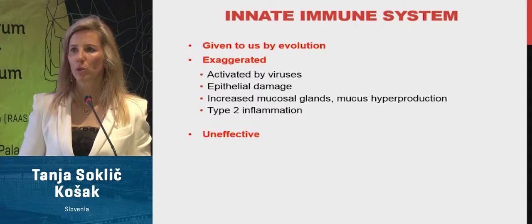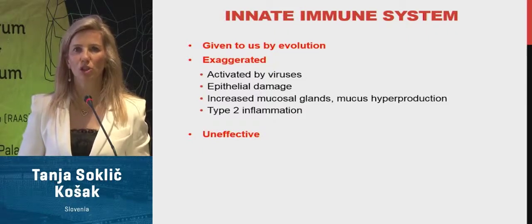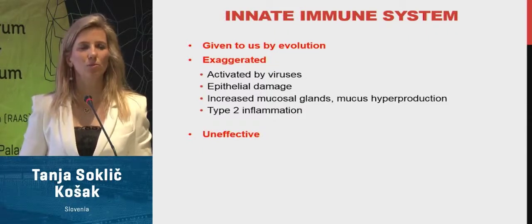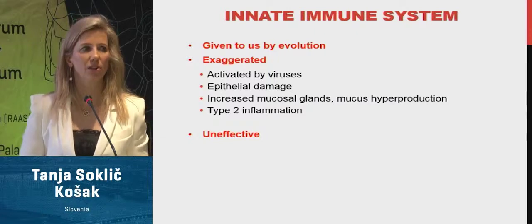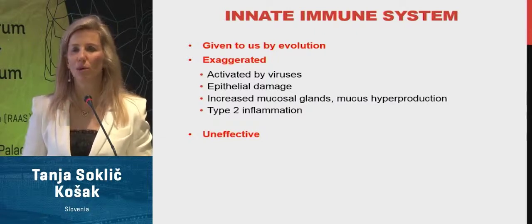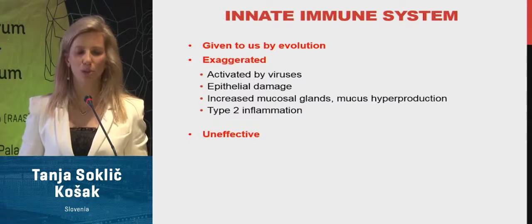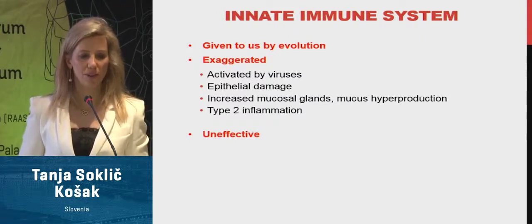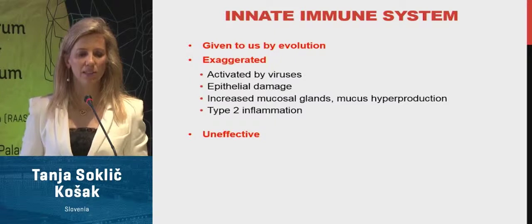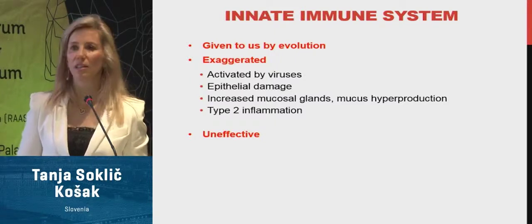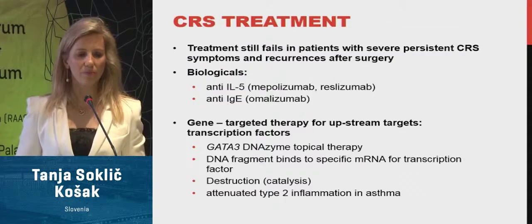The mucosal glands secrete too much mucus, which is too thick, and sometimes it could be also beneficial. For example, like in intestinal protozoal infection, the mucus could clear the protozoa out of the body, but not in the nose. It promotes type 2 inflammation. This innate immune system was given to us by evolution, but here it's not effective.